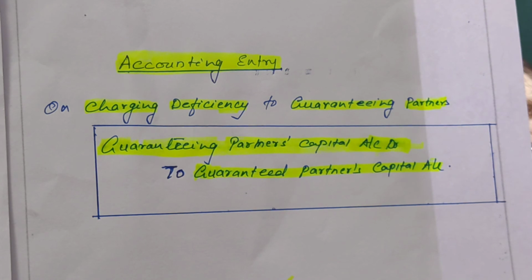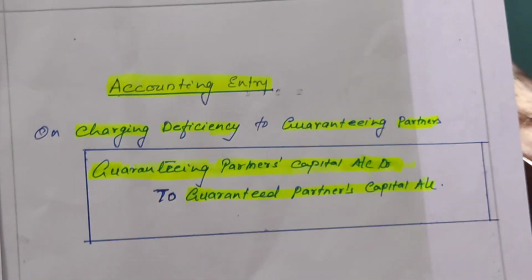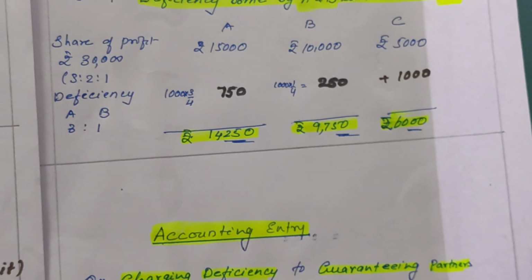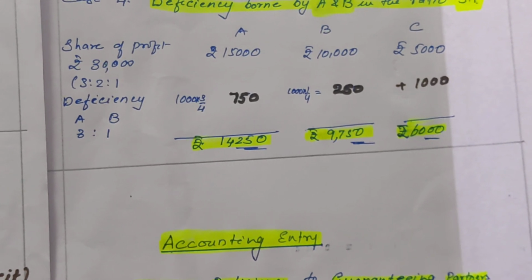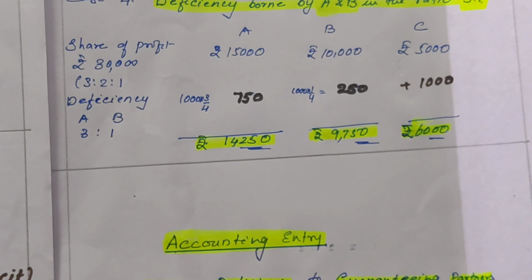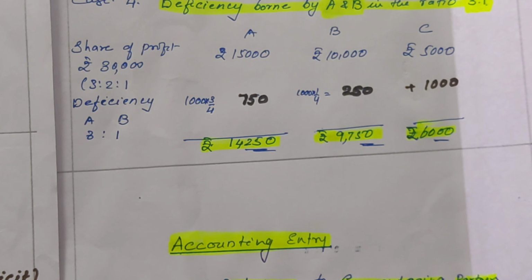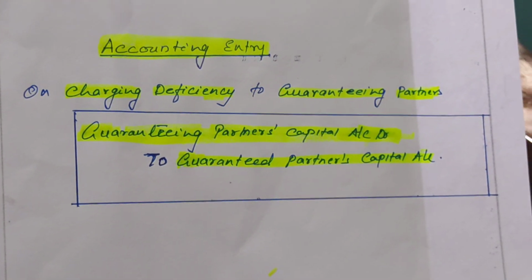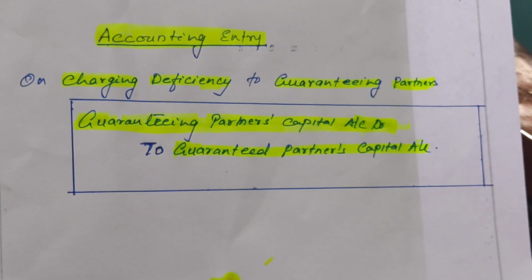Suppose here A and B were giving the guarantee, the journal entry for this last case will be A's capital account debit, B's capital account debit to C's capital account. In A's capital account we will write 750, in B's capital account we will write 250, and the total 1,000 in C's capital account. So your journal entry is guaranteeing partner's capital account debit to guaranteed partner's capital account. Okay, thank you.